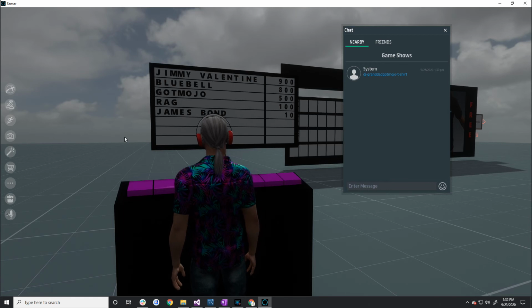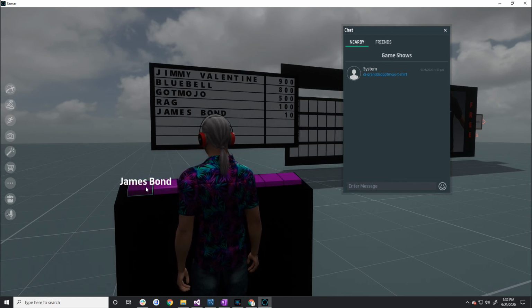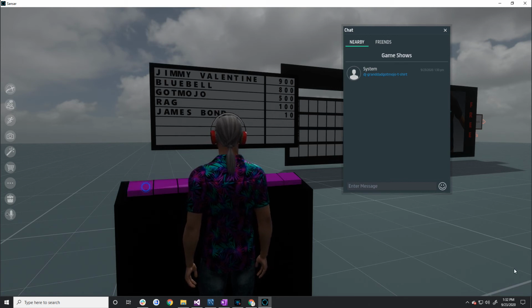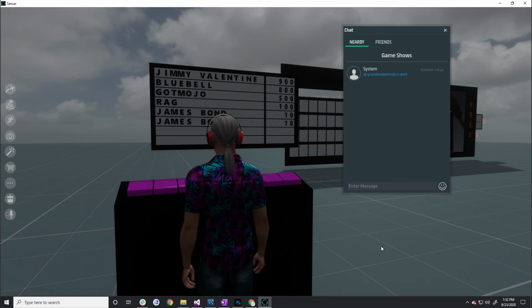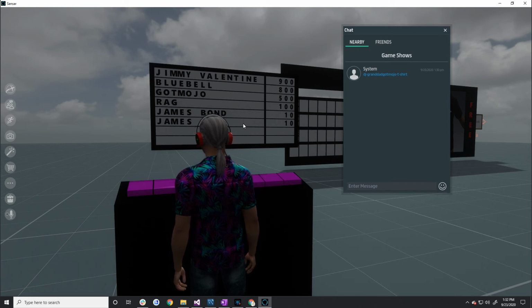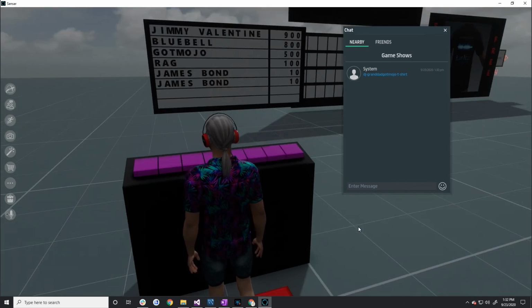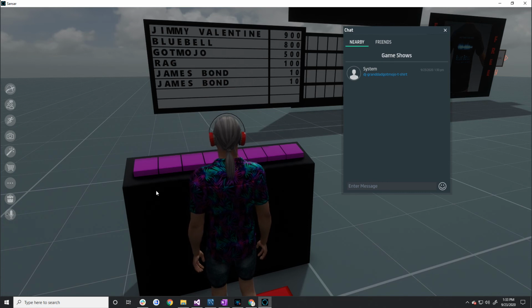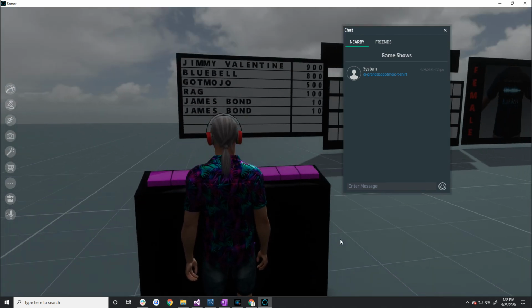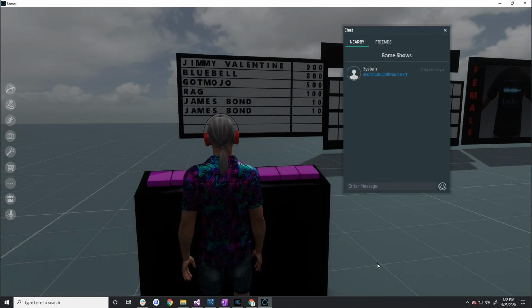So it's got the ability to, for example, this one I've got set up to get all the instances. So if I hit James Bond again, 2 James Bond entries will go in. I've also got an option to set it to say, hey, you're only allowed to have one name in here. So if I'd clicked that, it would have just done that. So you can go ahead and, it depends what the game requirements are. And that's it. I'm going to be done with this for a while because it's really the guts of things. I just need to integrate it into different games.